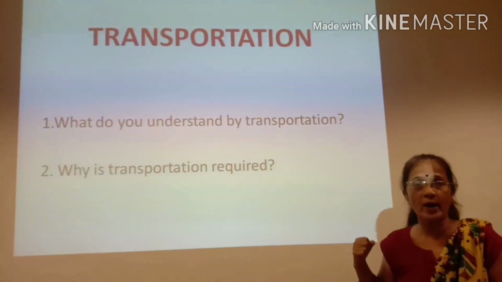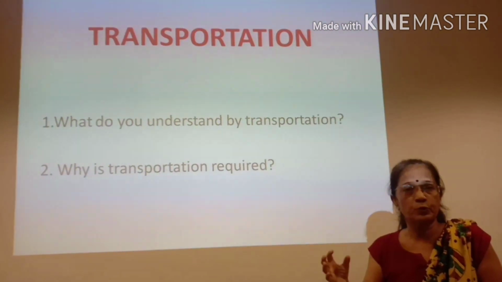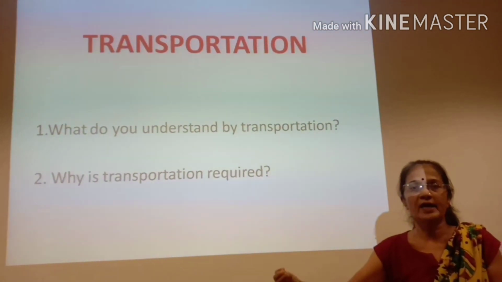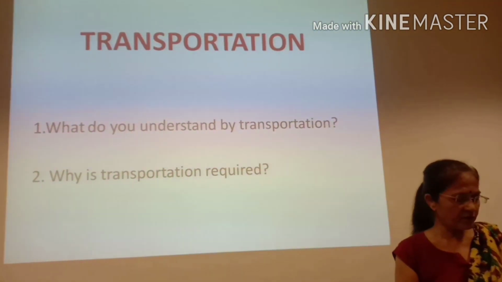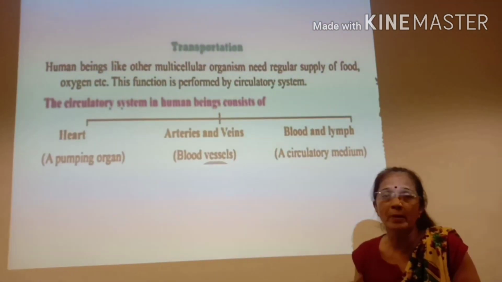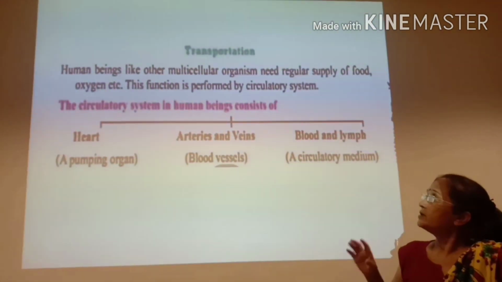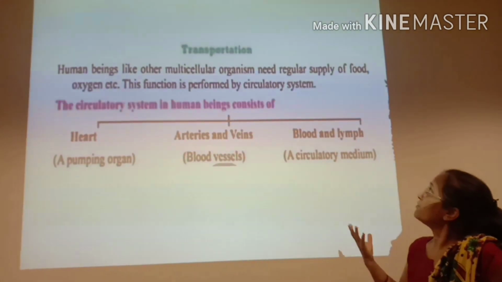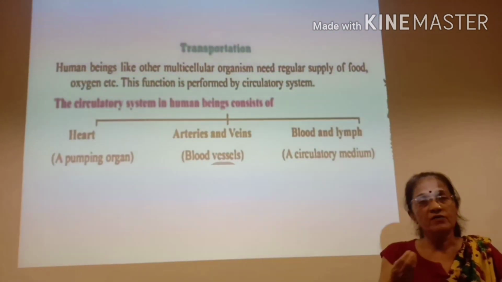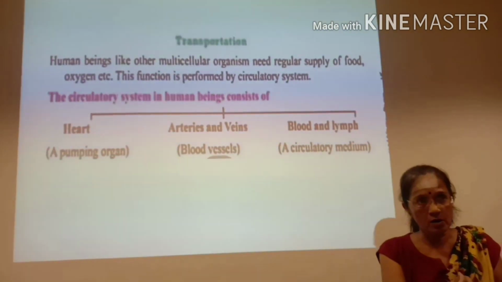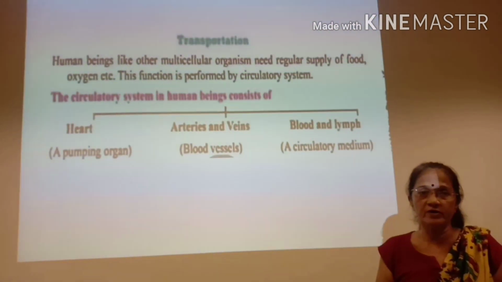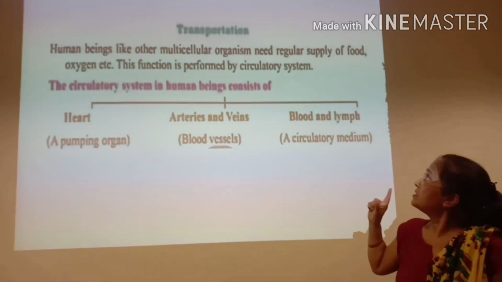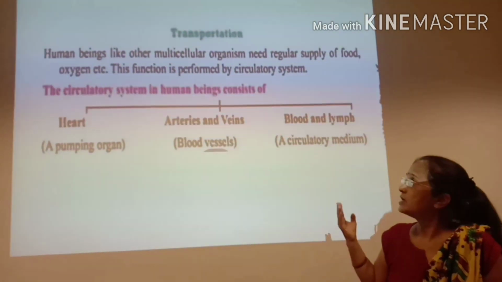That is our next question: why is transportation required? It is just to transport the material from the site of formation to the site where the action is required. Let us see further. We are going to see transportation in human beings. As the slide says, human beings are multicellular, so we have different organ systems. In different organs, different things are synthesized, and the requirement is in some other organ. So human beings, like other multicellular organisms, need a regular supply of food, oxygen, etc.